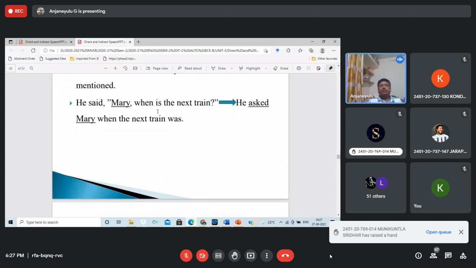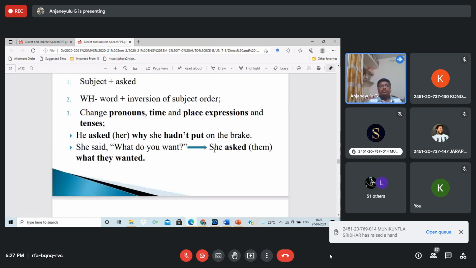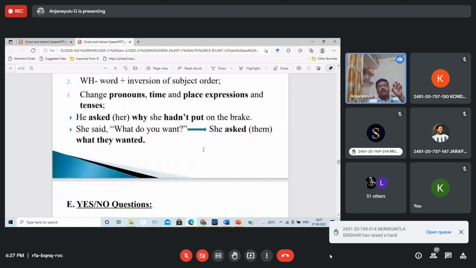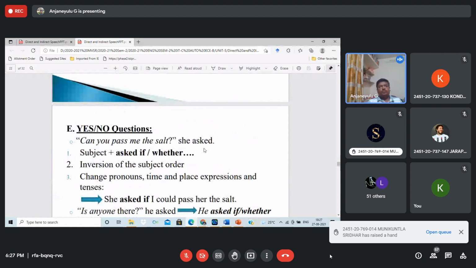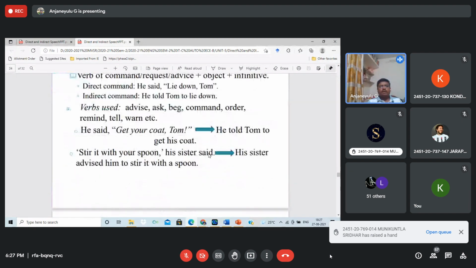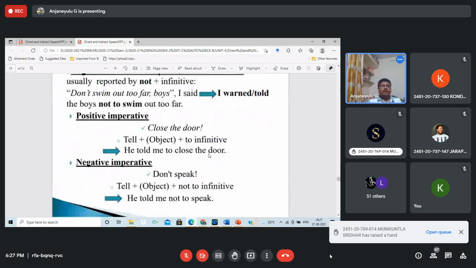He said, "Mary, when is the next train?" See, this is direct speech. He asked Mary when the next train was. Here "is" is present, and "was" is the past form of "is." Generally you just remember some helping verb forms that will be used. Even yes or no questions sometimes they will ask, but you see the example here.